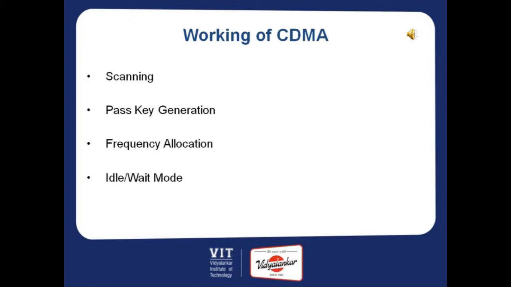The third stage is frequency allocation. This device is now given a 1.25 MHz channel bandwidth for the IS-95 system for operation. It can now make calls and receive messages. The last stage is the idle mode. In this mode, the device listens for pages on the forward channel, that is from the base station, to let it know when it has an incoming call or an incoming message so that it can respond accordingly.